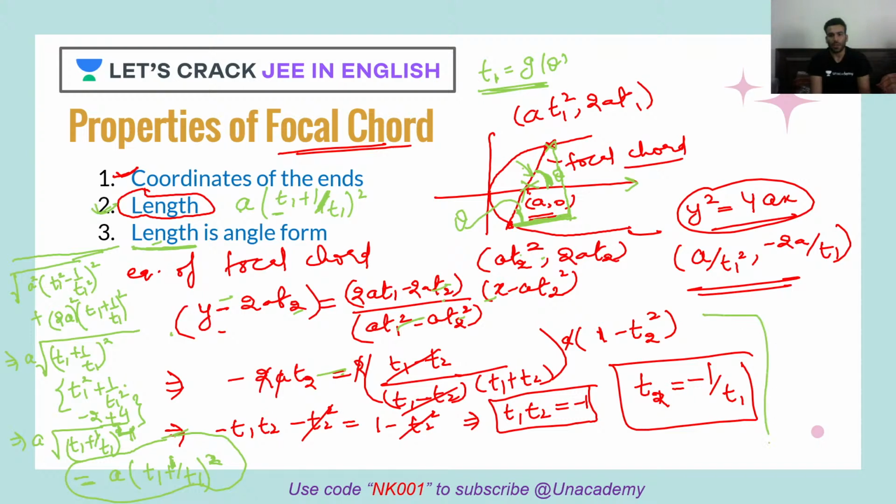So okay, I'll just make the equation for you. Let's say I write sin theta. So sin theta will be what? Perpendicular distance. So what is that? 2a into T1 minus 1 upon T1, that's Y2 minus Y1, upon your hypotenuse.